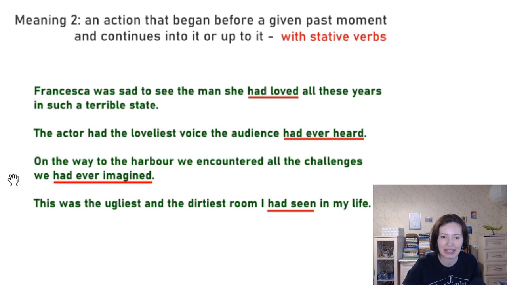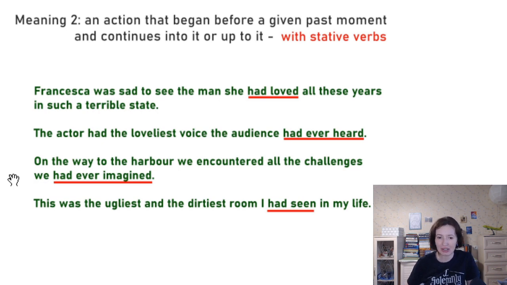And let's take the example on the way to the harbour. We encountered all the challenges we had ever imagined. По пути в гавань мы встретились со всеми препятствиями, которые только могли себе представить. So for several days when we were planning the trip, we had imagined these challenges, and then the moment we traveled to the harbor, we encountered all of the things we had imagined before, right? And again, the past perfect instead of the past perfect continuous, because to imagine is a stative verb.